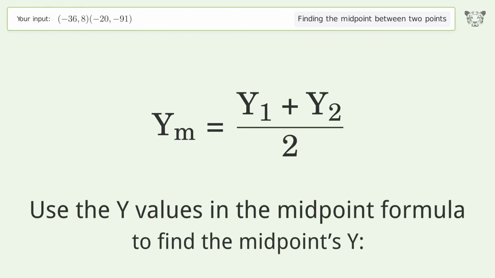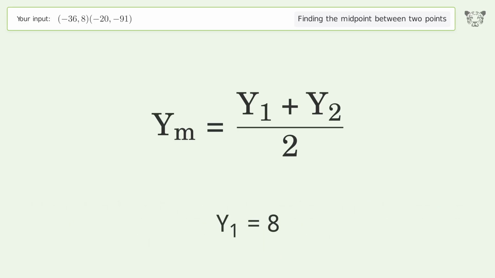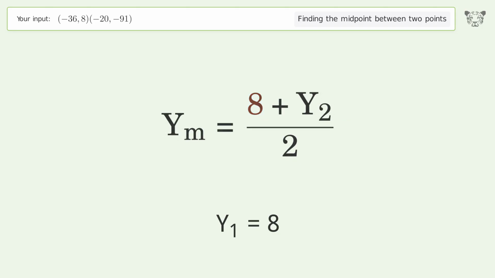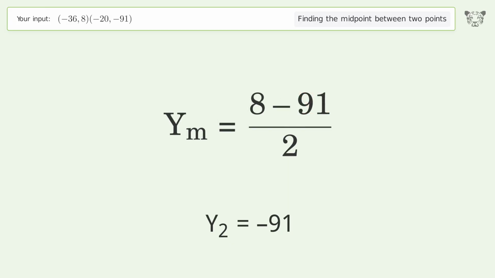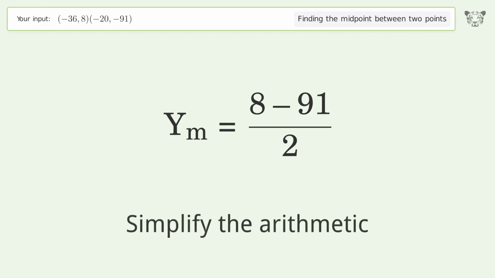Use the y values in the midpoint formula to find the midpoint's y. y1 equals 8. y2 equals -91. Simplify the arithmetic.